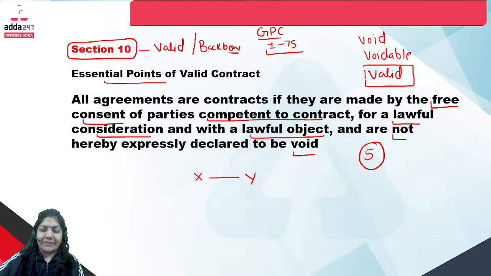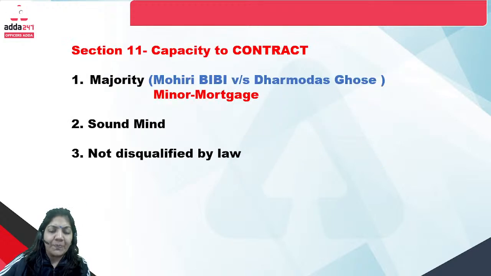So section 10 is clear to all of you. It's an essential point of the valid contract. Now section 11 is important. What is section 11? That is capacity to contract. What is capacity to contract?